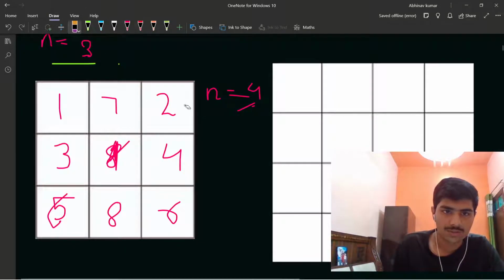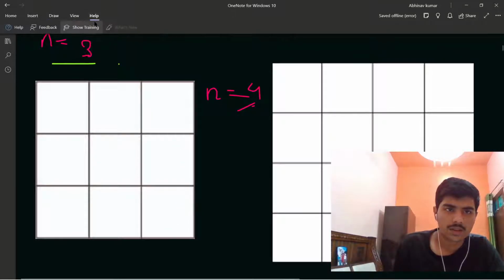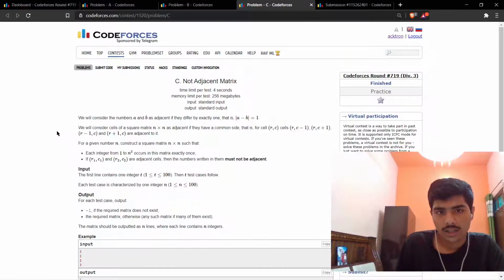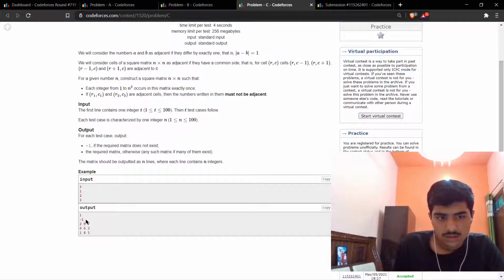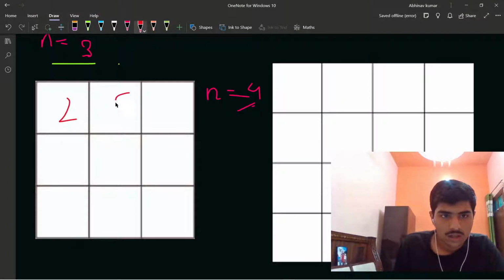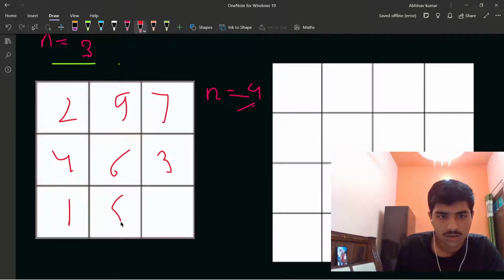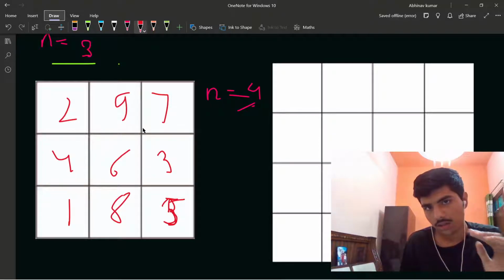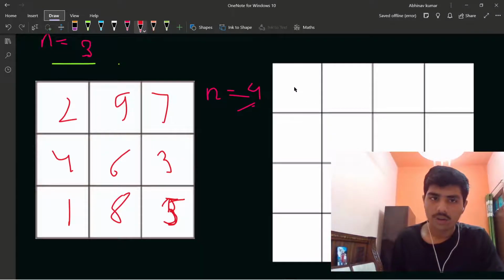Let me tell you the logic for this problem. For the grid of 2 into 3 into 3 size, we are going to print the answer given in the question, like 2, 9, 7, 4, 6, 3, and 1, 8, and 5. For 3 into 3, we print the answer which is given in the question, and from 4 our logic will begin.